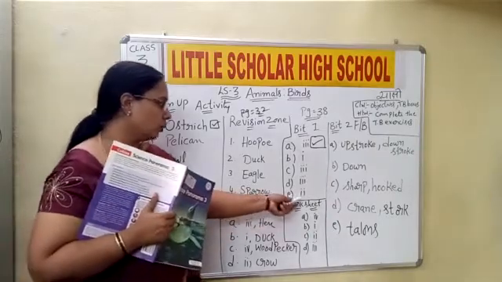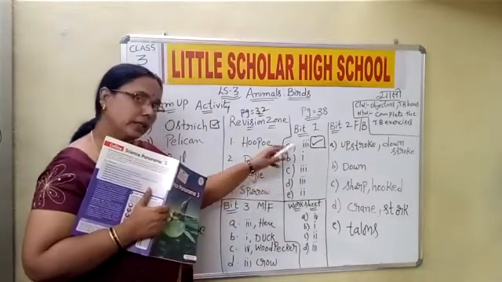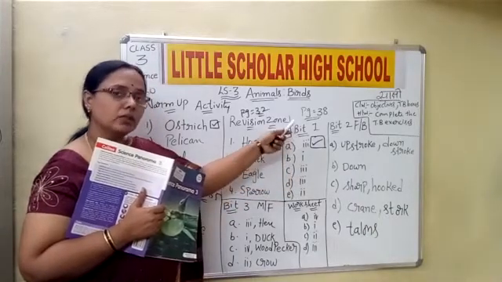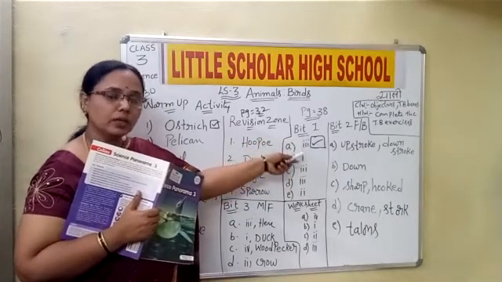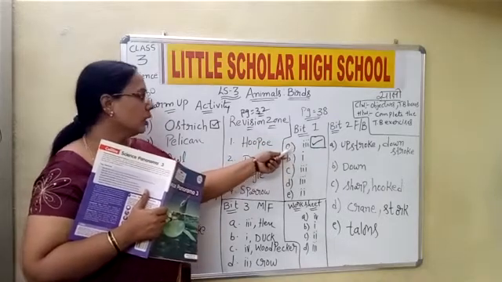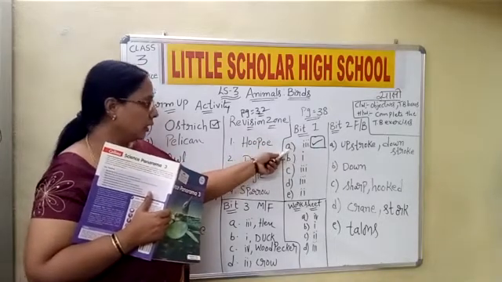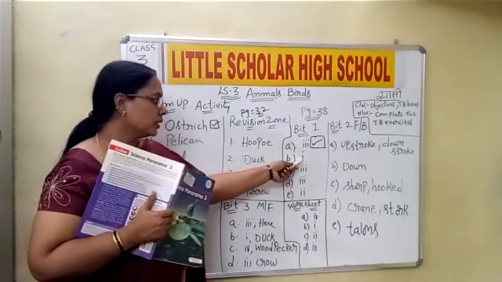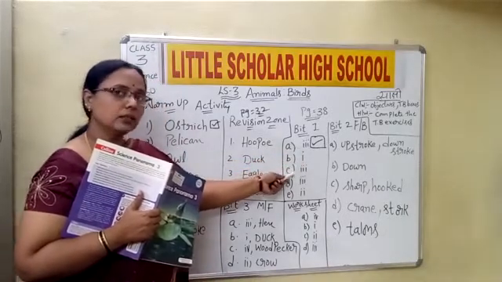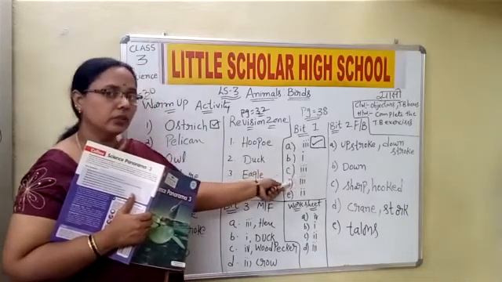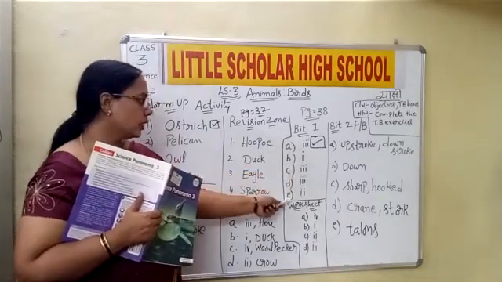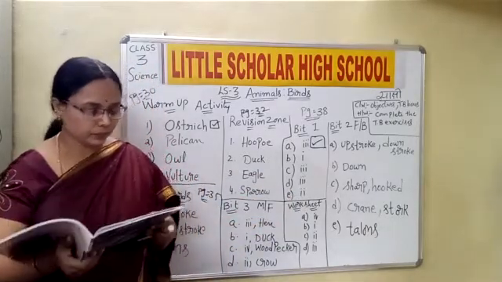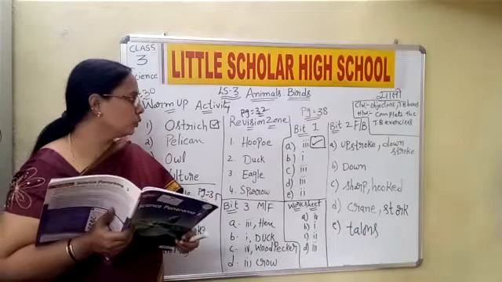I'll read the options for the multiple choice, bit 1. Correct answers I am reading. A, third is the correct option. B, first is the correct option. C, third is the correct option. For D, third is the correct option. And for E, second is the correct option. Done, children? Now let us move to the fill in the blank.